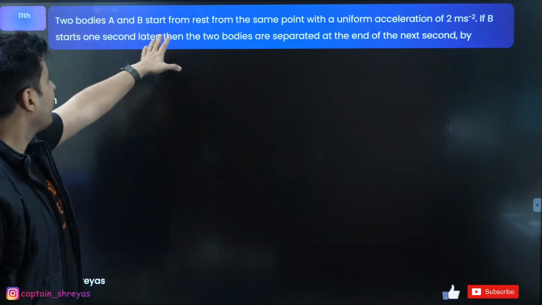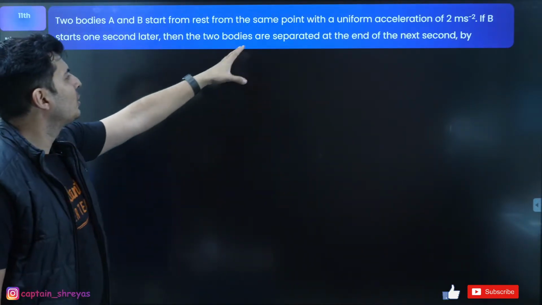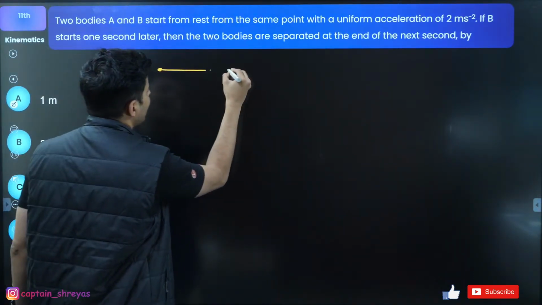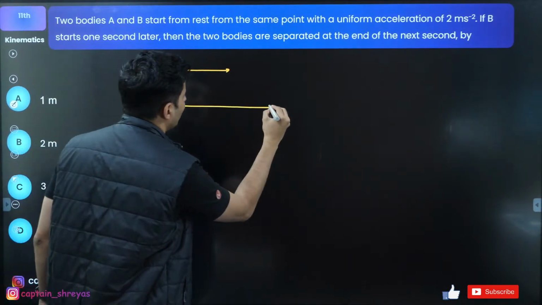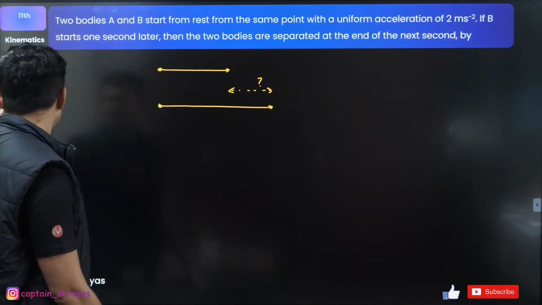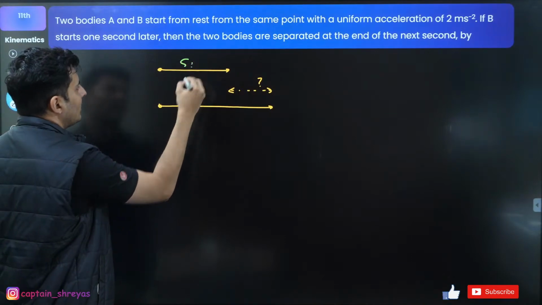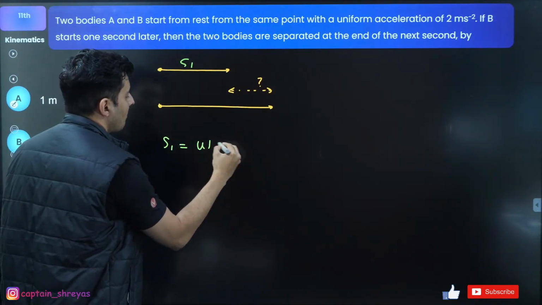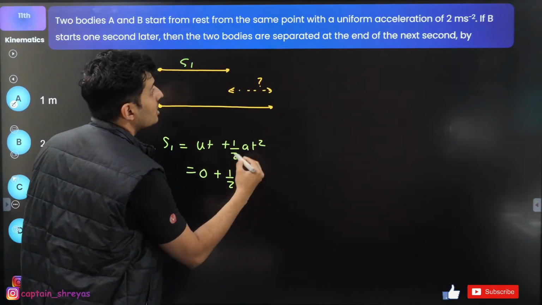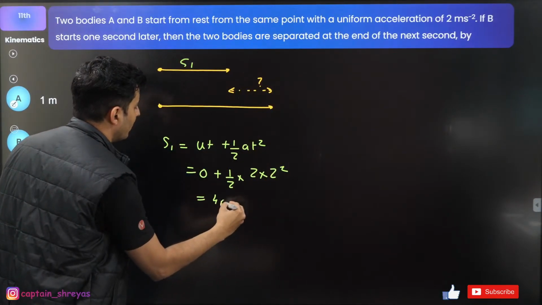Okay. Two bodies, A and B, start from rest from the same point with uniform acceleration 2. A starts 1 second later, then the two bodies are separated at the next second by how much distance? Simple. If body A goes some distance, body B goes some distance, what is the distance of separation is the question. So for the first part, S is ut plus half at square if you use. So if I call this S1, S1 will be ut plus half at square. It starts from rest. Acceleration is 2. Time is 2 seconds. So this will be basically 4 meters.